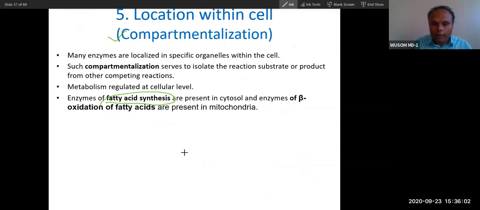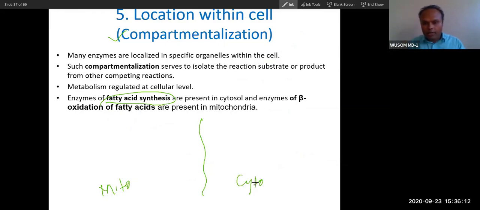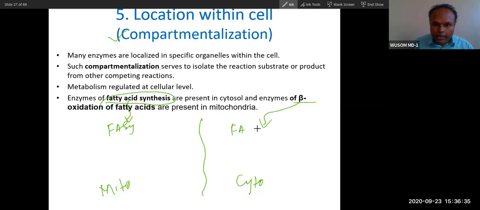What is compartmentalization? The cell has mitochondria, the cell has cytosol. Certain pathways happen in mitochondria, certain pathways happen in cytosol. Why does this happen? The cell has a very ingenious mechanism to segregate these pathways among compartments, so that the pathways would not interfere with each other. Take the example of fatty acid synthesis and fatty acid breakdown, that is beta oxidation, fatty acid oxidation.